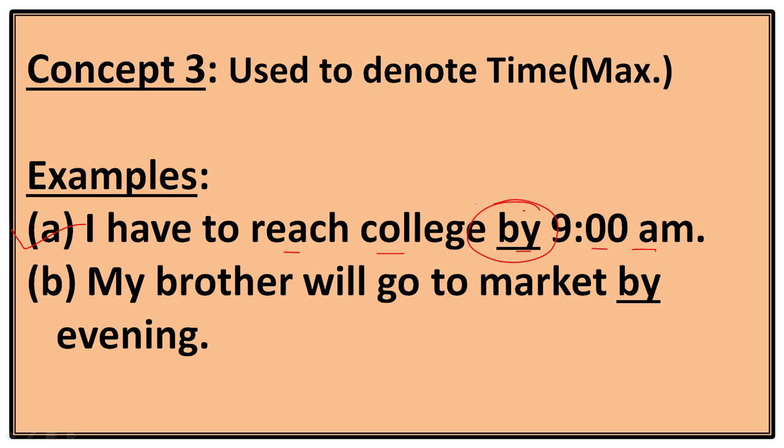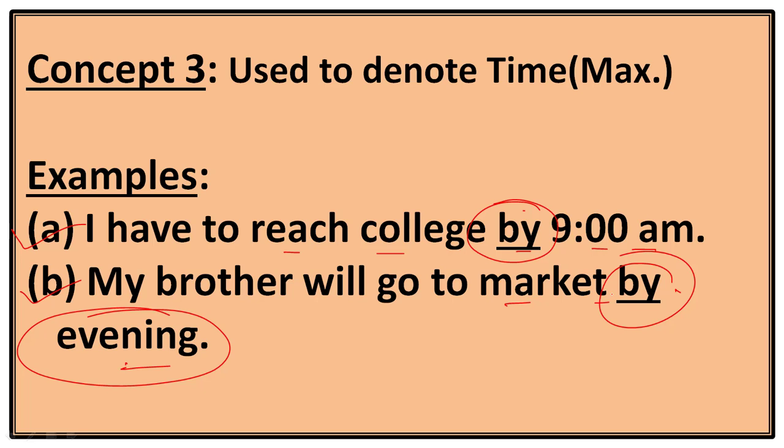Example B. My brother will go to market by evening. He will definitely go to the market by evening. So evening shows a definite time. So we will use by as a preposition.